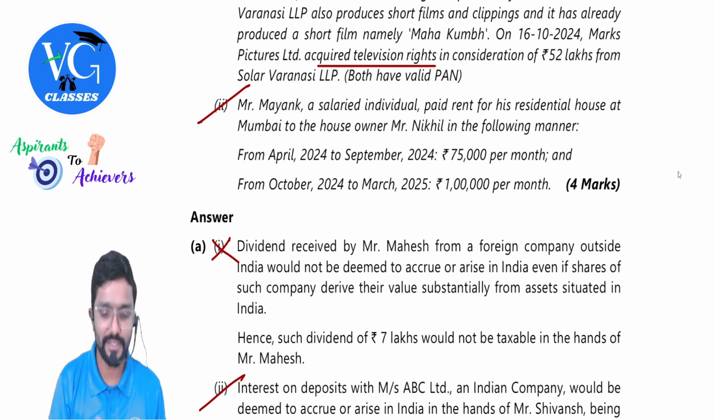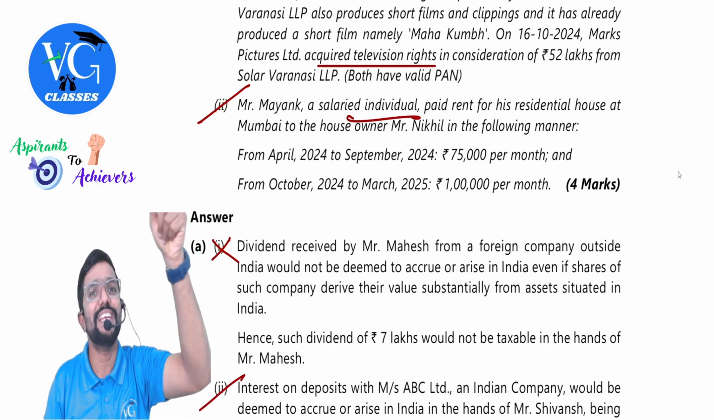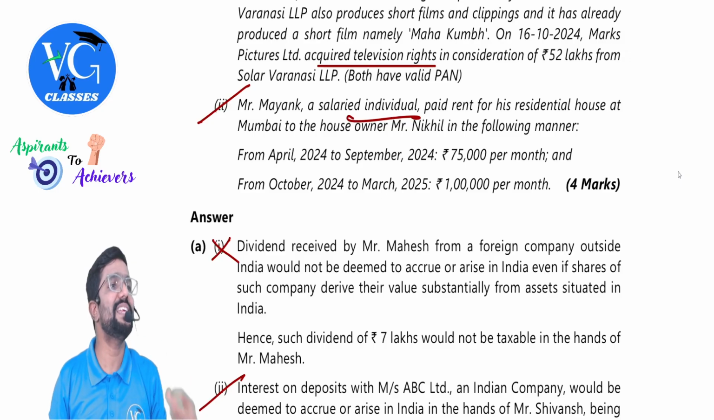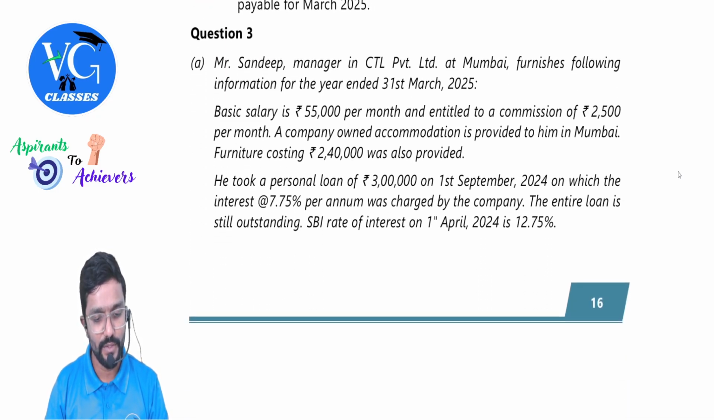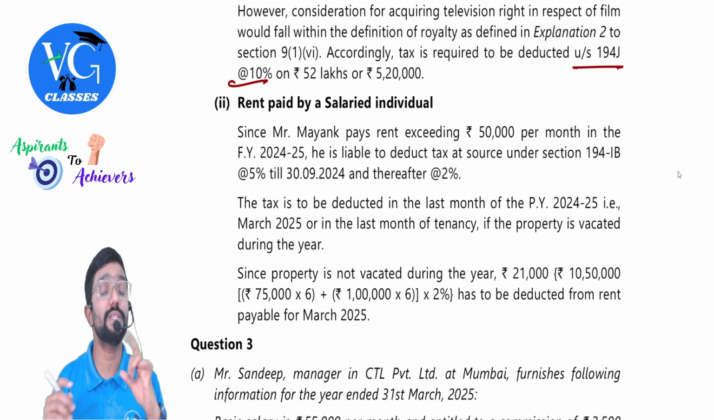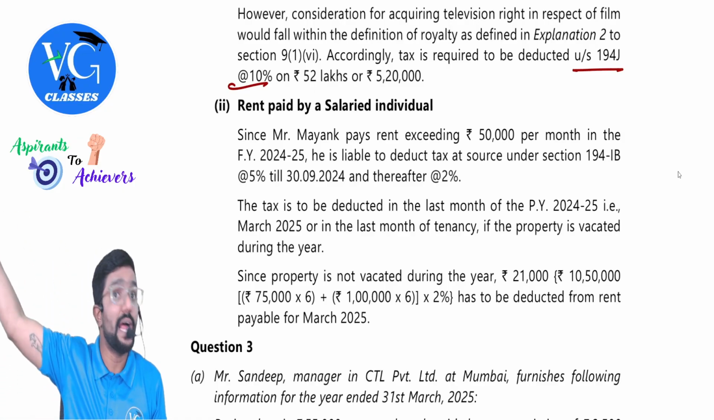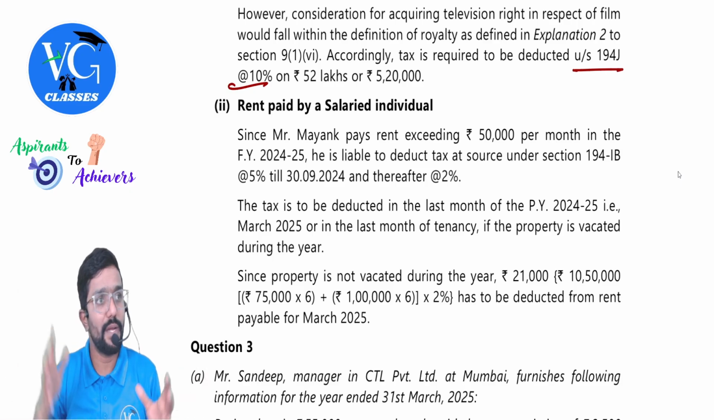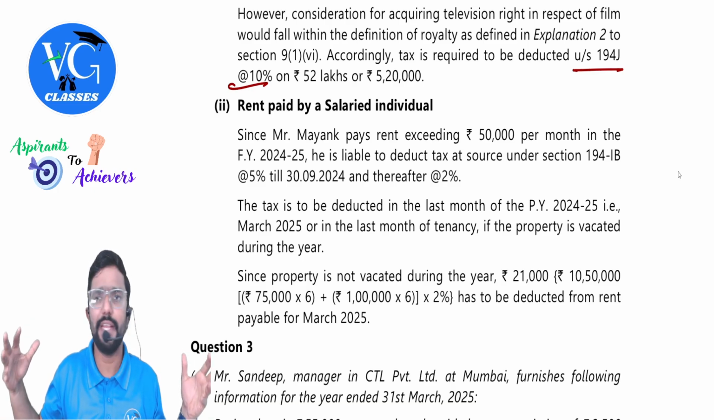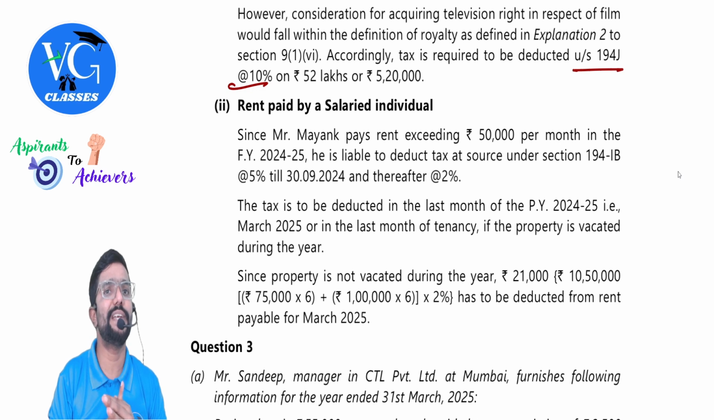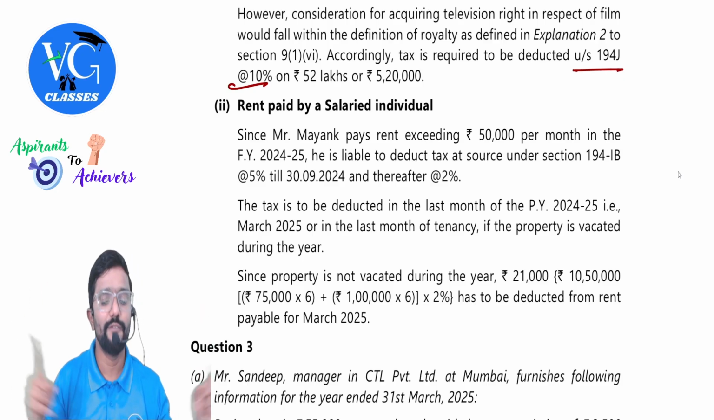Is TDS deductible? Yes. Even though he is a salaried individual, tax audit might not have been applicable in the last year. But still, is he a payer? Yes. Because the monthly rent is more than 50,000. So, should TDS be deducted? Yes. But one speciality of this section is TDS should not be deducted every month. It should be deducted only in the last month of the previous year. And you can observe here, the property is occupied throughout the year. There is no vacancy. Is the tenant vacating the property? No. So when does TDS have to be deducted? Last month of the previous year, but for the full year.